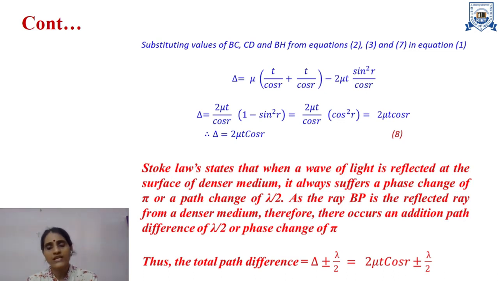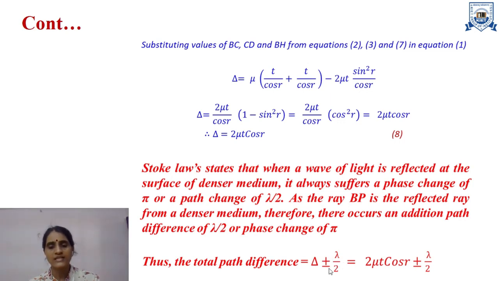So if I consider the rays BP and DQ, at the ray BP the ray is reflected from the denser medium surface. So at that particular point we have to add an additional path difference of lambda by 2 or a phase change of pi, because it follows the Stokes law condition as the wave is reflected from the surface of denser medium. So now my final path difference is delta plus minus lambda by 2.